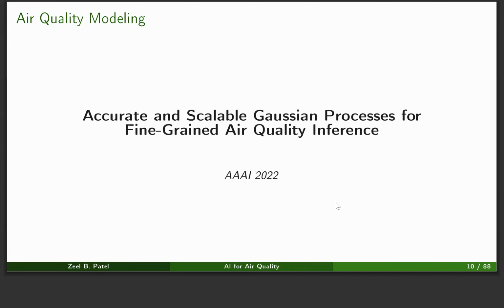We have to have a solution which can give us air quality estimates at each and every place in India. That's why air quality inference. This work was published in IAAI 2022.